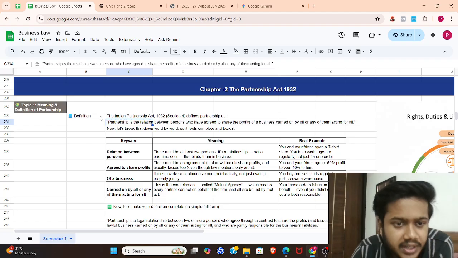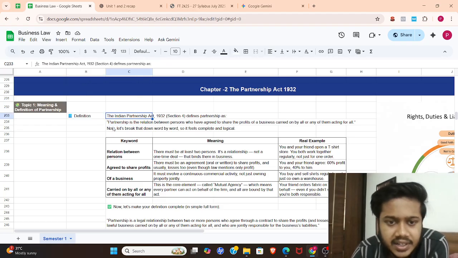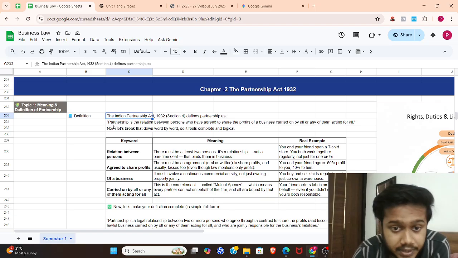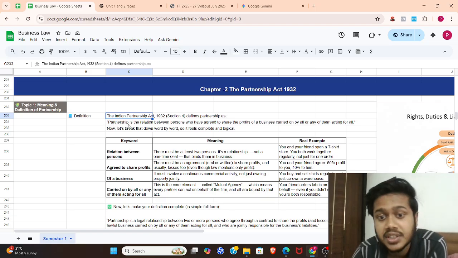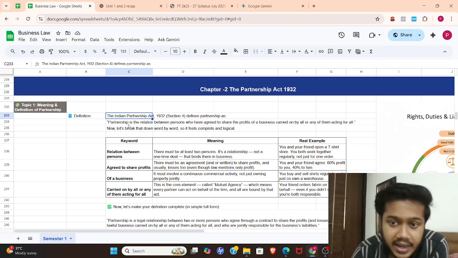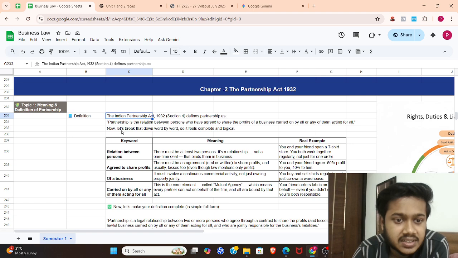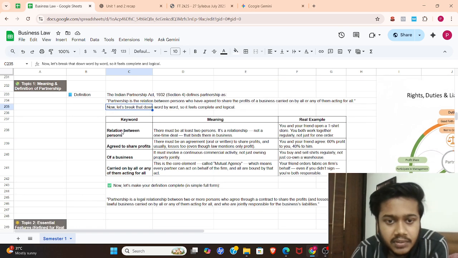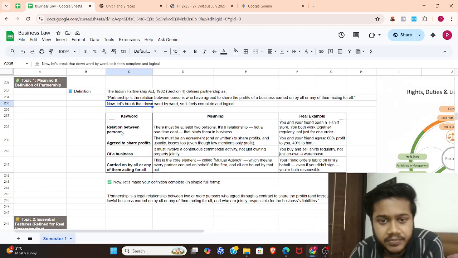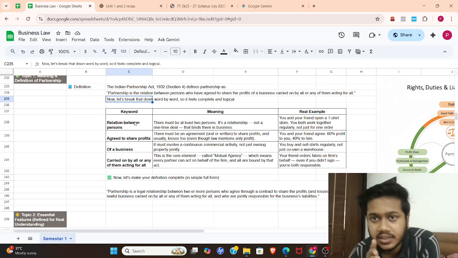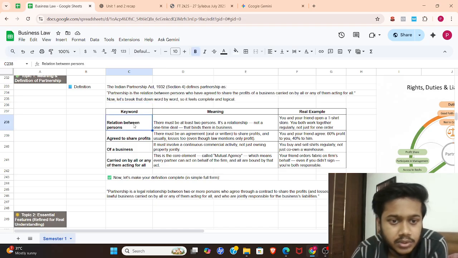Let's read the definition. The Indian Partnership Act 1932, Section 4 defines partnership as a relationship between persons who have agreed to share the profit of a business carried on by all or any of them acting for all. Let's break it down word by word, so it feels complete and logical. We are going to break down the definition here. The first is relationship between persons.